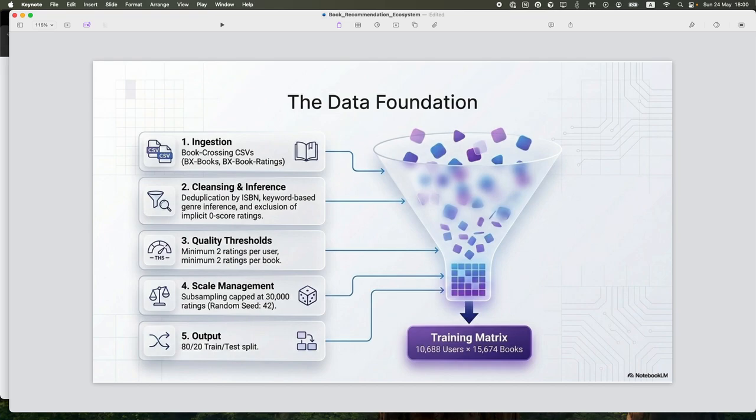For the data, the first step is that the system will load the CSV into the engine and build up the database. After that, it will deduplicate the ISBNs and also remove the zero-score ratings, because the rating is from 1 to 10. After that, we split the data into training and testing for evaluation.